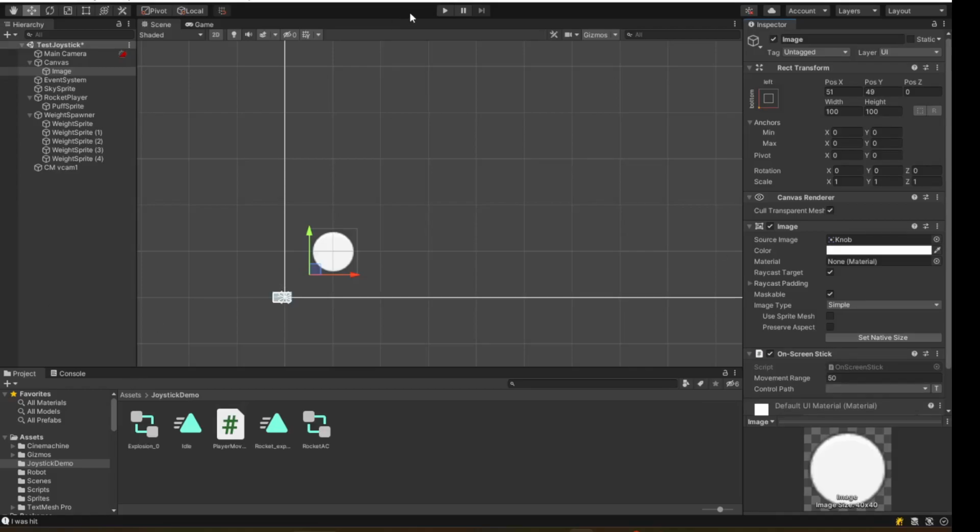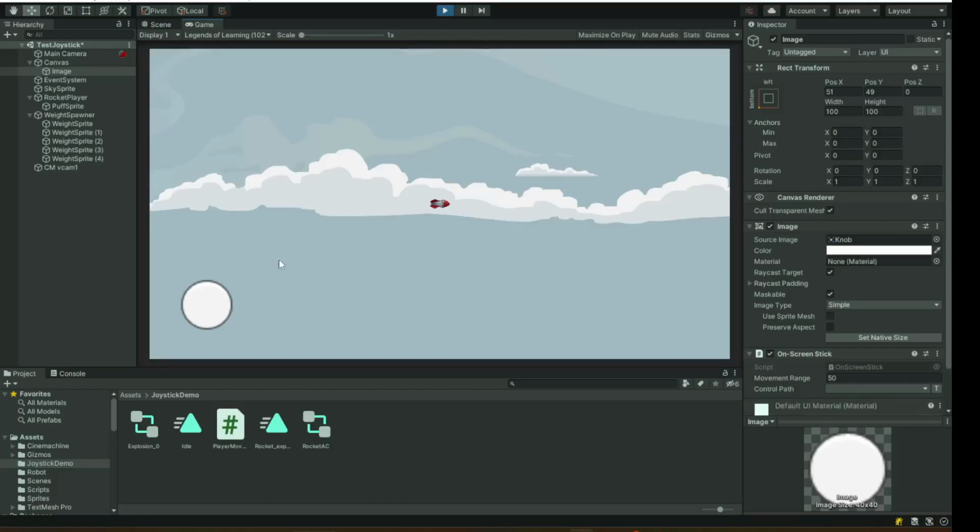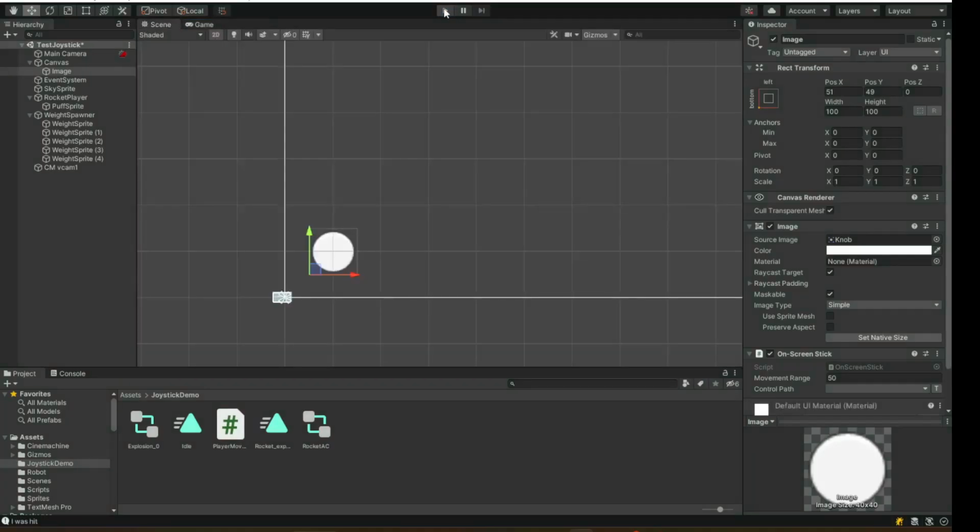There we go. Now if we run this, our on-screen stick is already working, but it's doing absolutely nothing for our player. Let's clean up. Give this a name that makes sense. We'll call it Joystick.